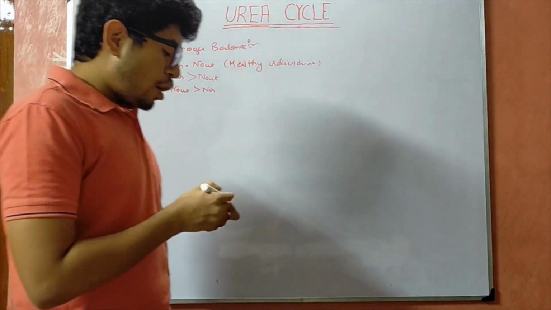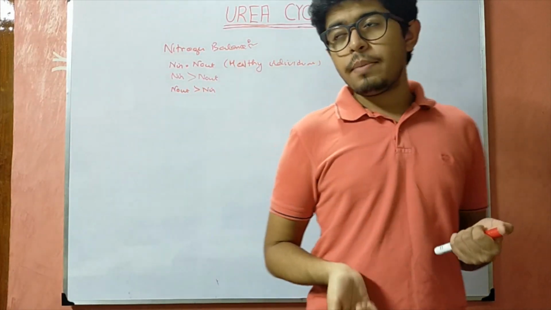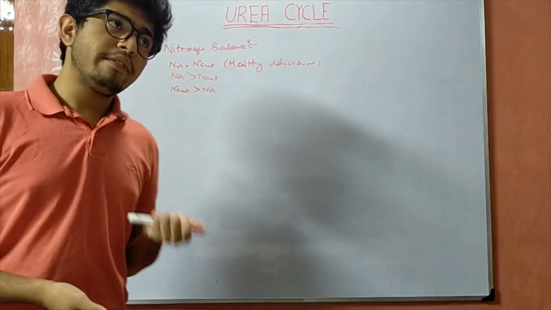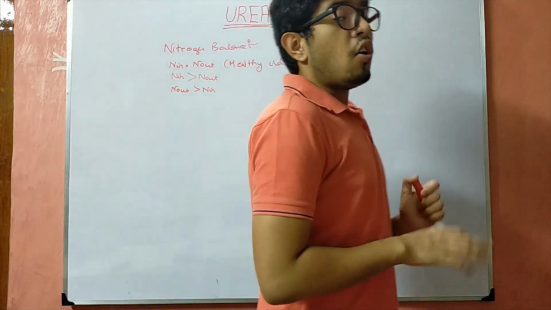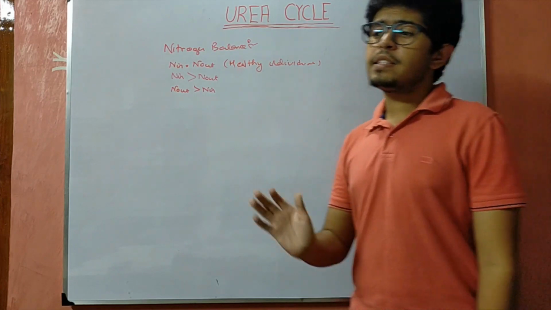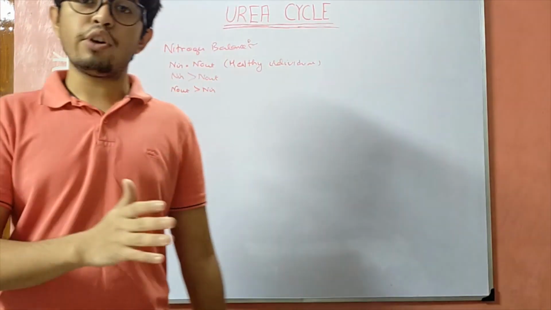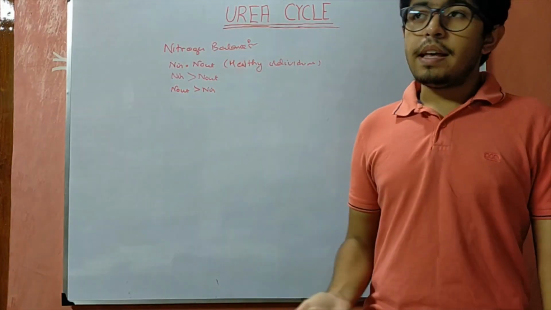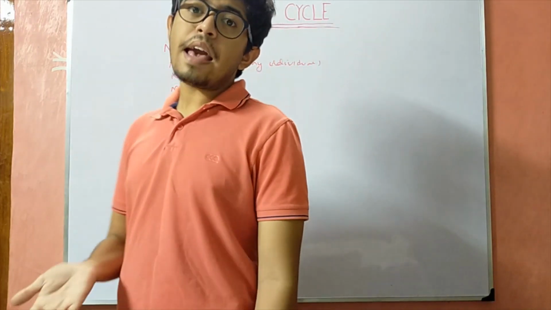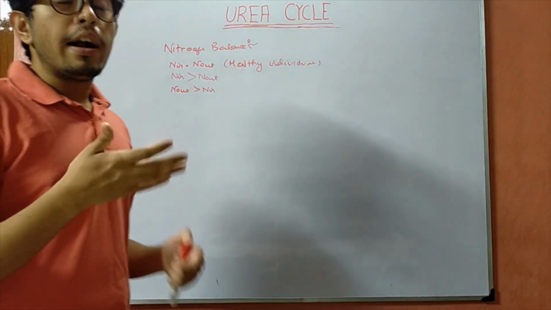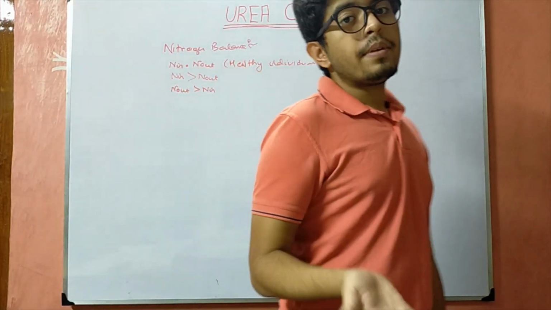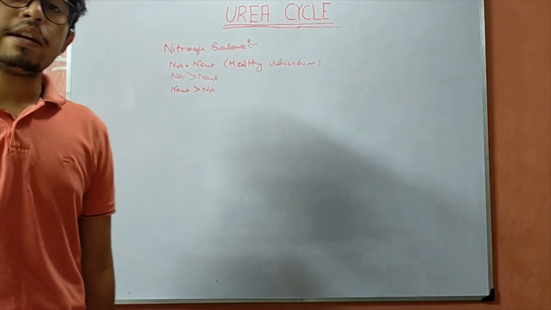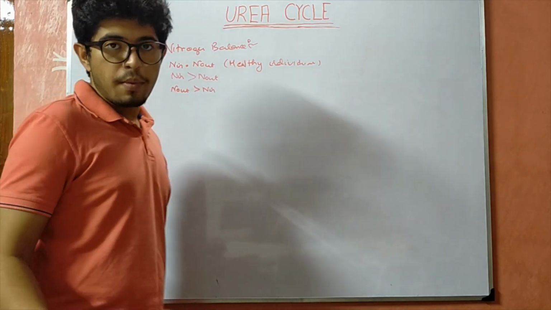Now, as we have already discussed, the reactions of proteins like transamination, oxidative deamination, non-oxidative deamination, transmethylation, all these reactions primarily lead to formation of a product which is ammonia. But ammonia, as we all know, is toxic to the cell, and we humans are ureotelic, because we cannot excrete the waste product of protein metabolism in the form of ammonia.